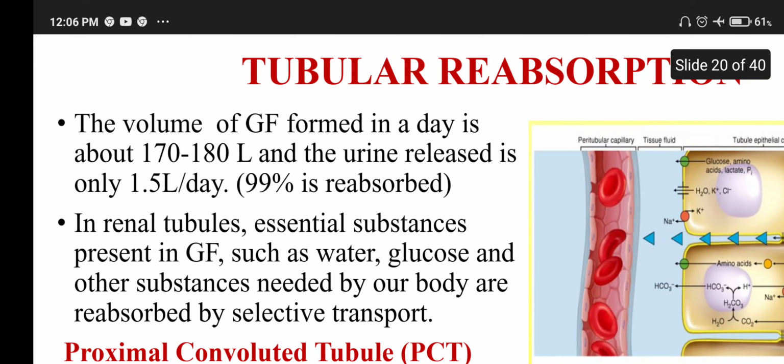Not only that, some substances are again reabsorbed. Reabsorbed means taken back in again. The volume of glomerular filtrate formed in a day is 170 to 180 liters, and the urine released is 1.5 liters per day. So 99% is reabsorbed. In the renal tubules, essential substances present in the glomerular filtrate, such as water, glucose, and other substances needed by our body, are reabsorbed by selective transport.